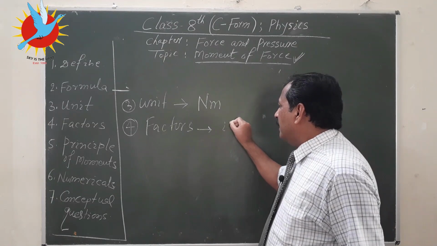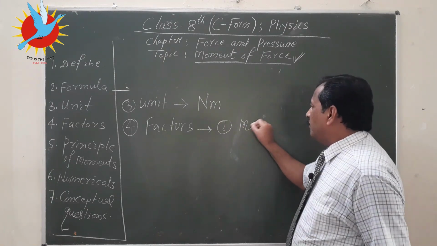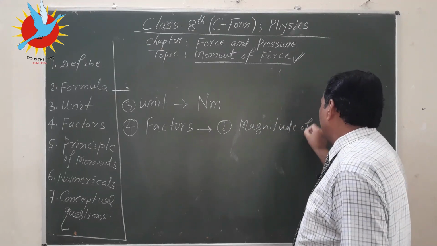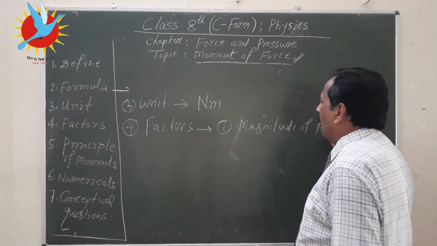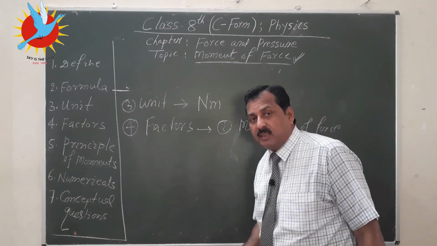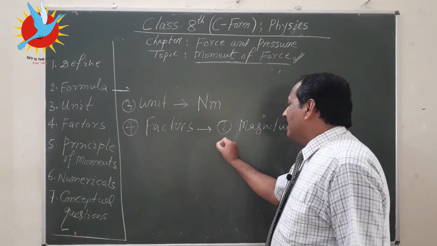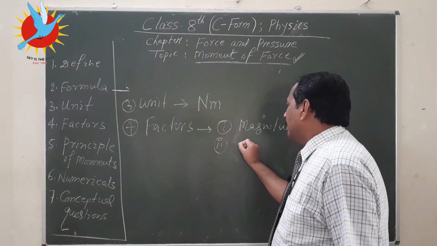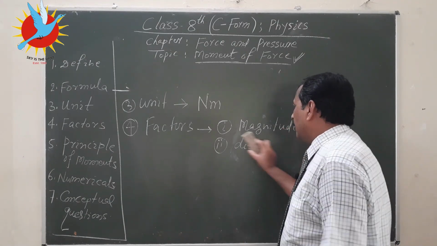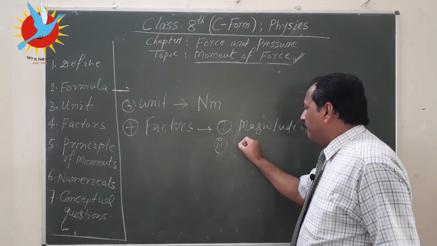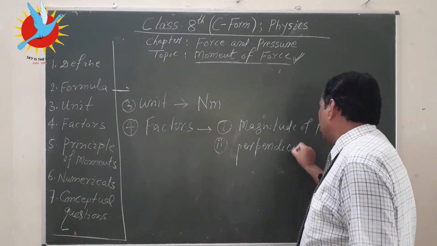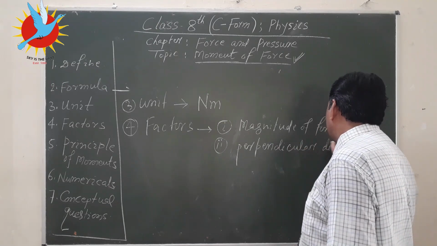So first factor is magnitude of force. And second, this m stands for meter. Meter is for distance. So another factor is distance, or rather, that will be better, perpendicular distance.